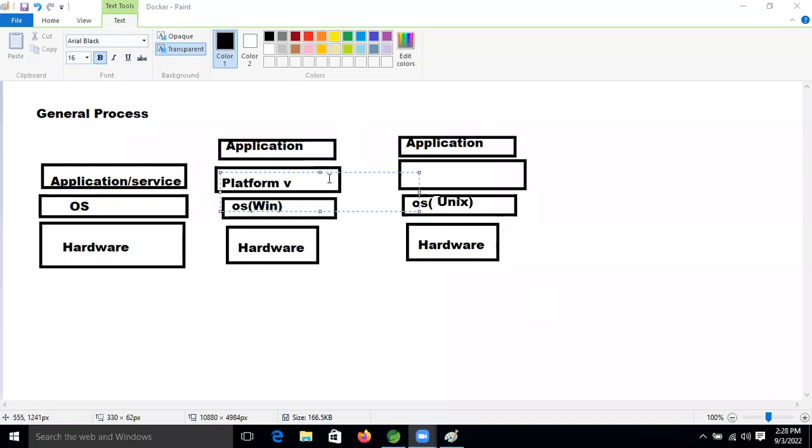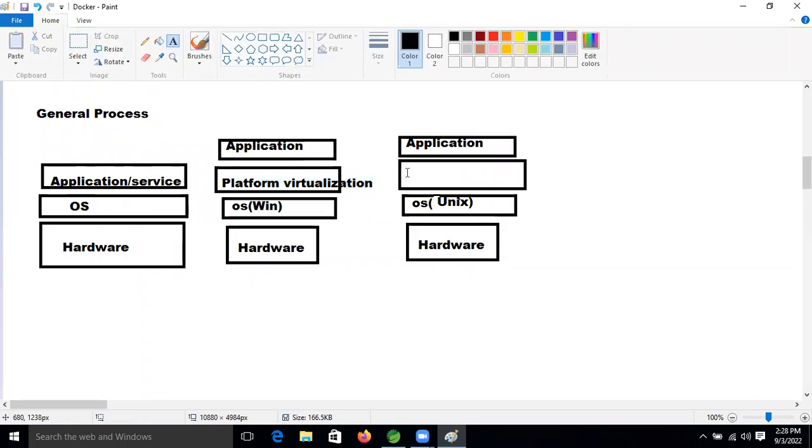Fine, Ravi. So the platform concept we have is called platform virtualization. If we are using platform virtualization, we don't need to change the version. If we install a Tomcat server or a JDK in one machine, that same version will also work on another platform. That is called platform virtualization. Just focus on this concept.